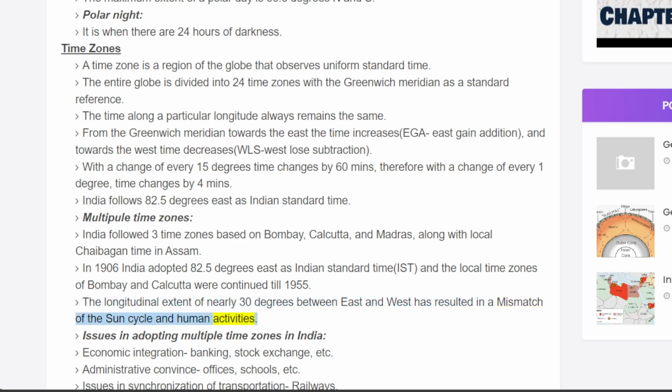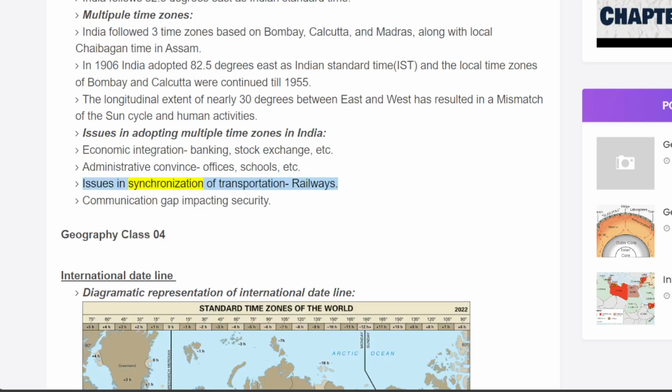Issues in adopting multiple time zones in India. Economic integration: banking, stock exchange, etc. Administrative convenience: offices, schools, etc. Issues in synchronization of transportation: railways. Communication gap impacting security.